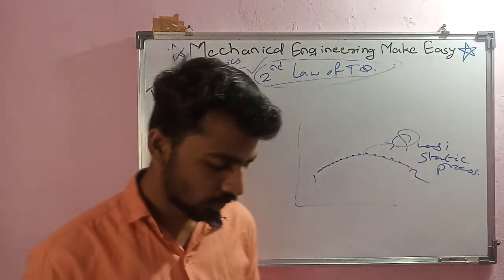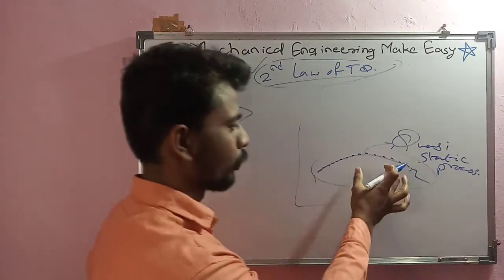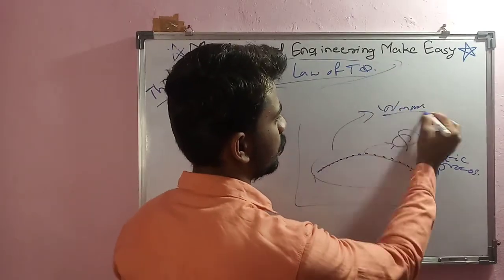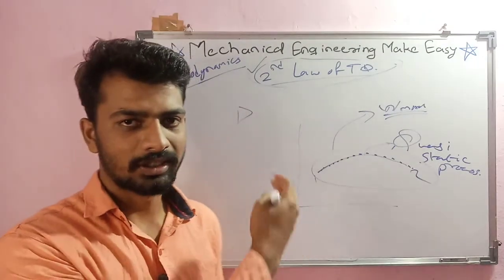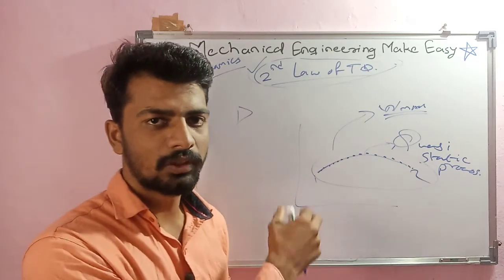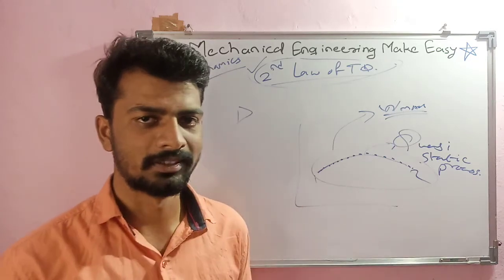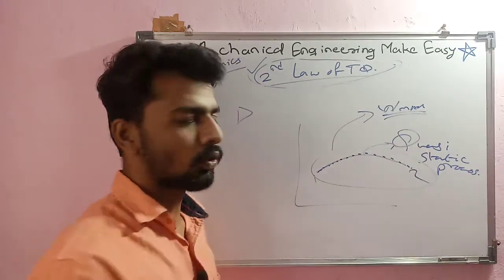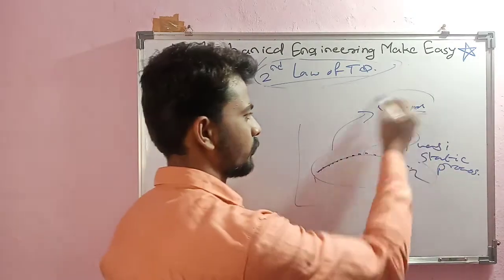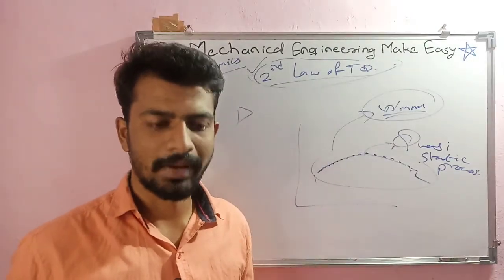Then as we know, maximum work is produced if there is a quasi-static process or reversible process. Okay, ultimately what happens, we have studied previously also in that cycle that I have drawn. Firstly, we need to reject some heat, and because of that the amount of work decreases. And if there is a reversible process, then there will not be any need to reject heat. So ultimately work will be generated which will have maximum value. That's why if there is a reversible process, then W will be W max.